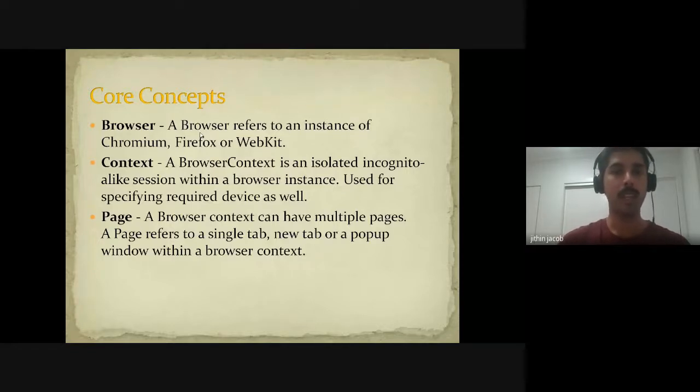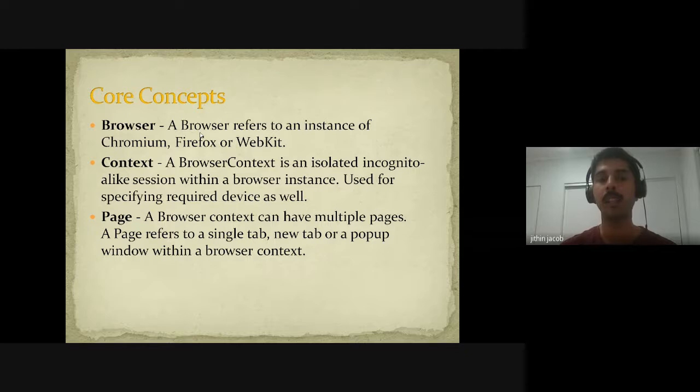One is a browser, the second one is a context, and the other one is a page. A browser means an instance of Chromium, Safari, or Firefox. A context is an isolated incognito-like session within a browser instance. Basically, a browser can have n number of contexts, and each context is isolated from the others. And about that mobile configuration file which I have shown, the device which you have mentioned gets set into the context. There are some other features of the context as well, which we'll see later in the demo.